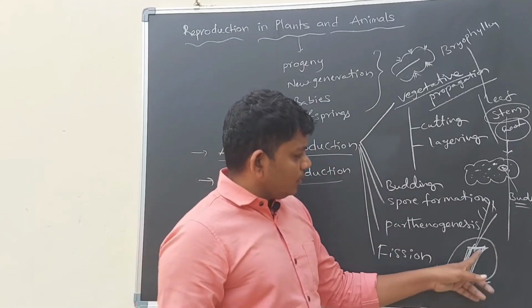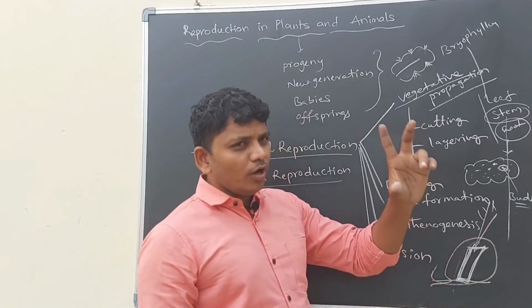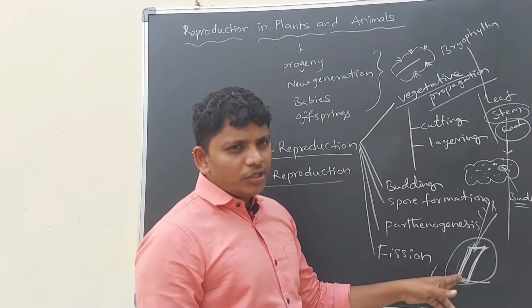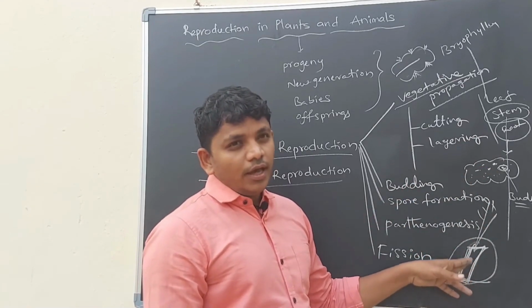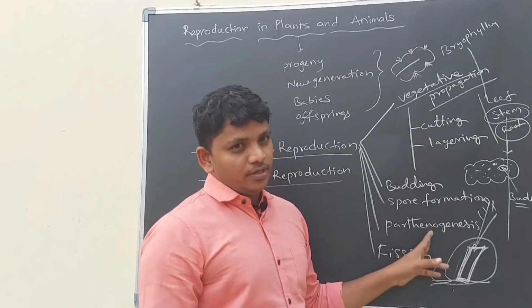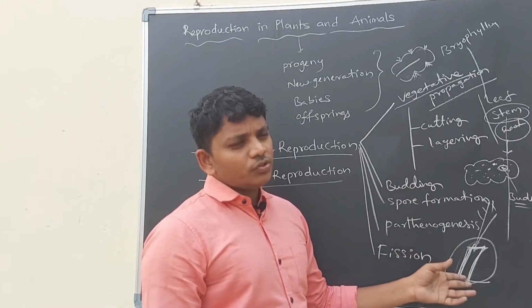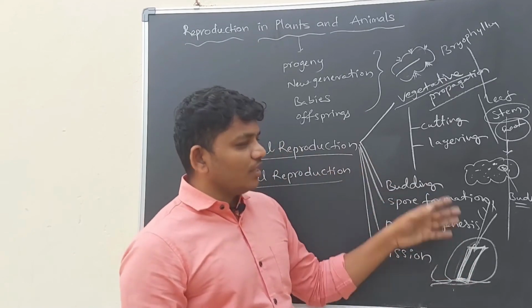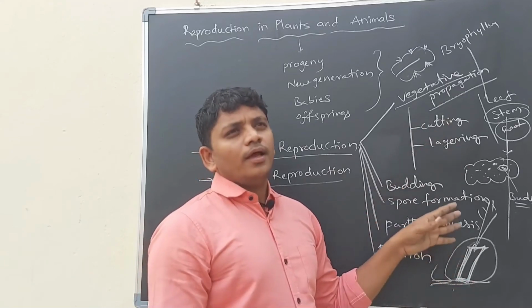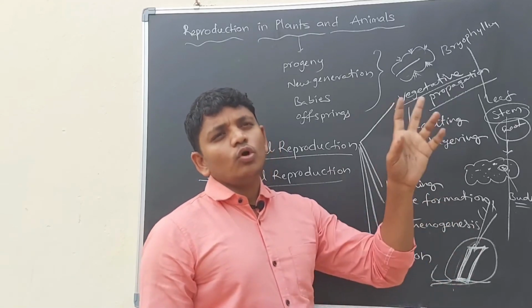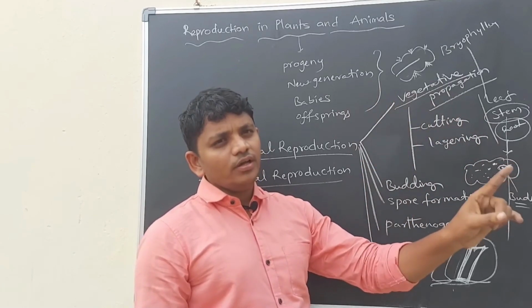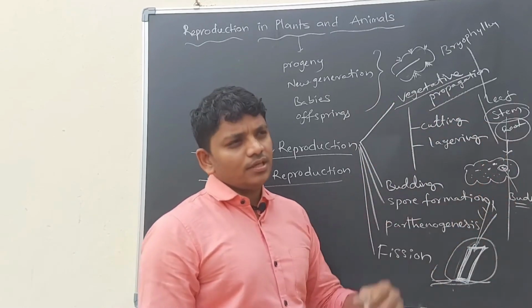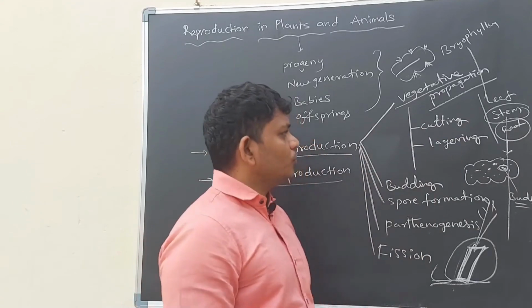So here a small part of the stem is growing as an individual plant. It will grow like its parent. So it is also a type of asexual reproduction. In this type, there are no two organisms involved, a single organism is producing new offsprings or new generations.